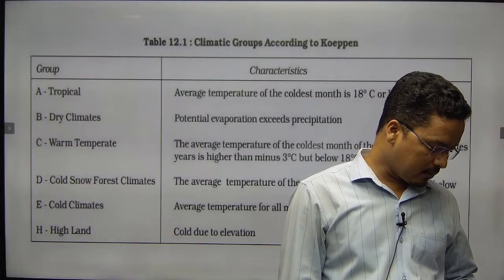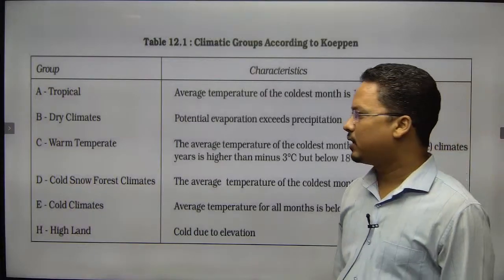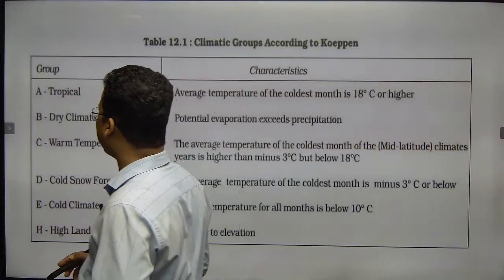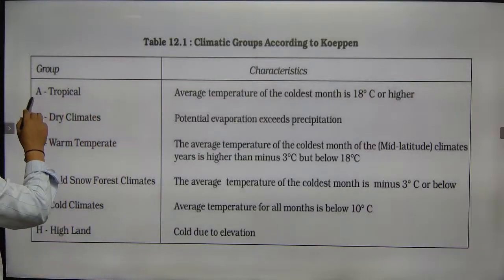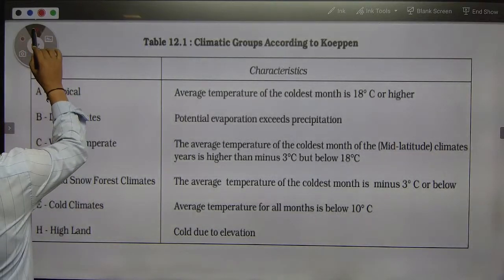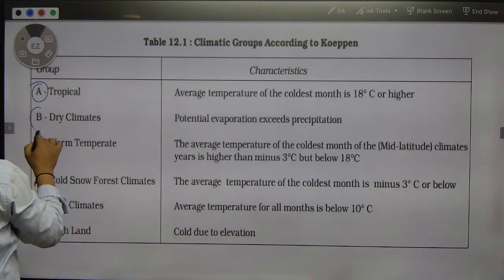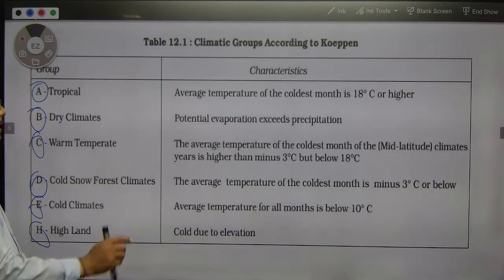The important thing is that he has used this alphabet. For example, here you can see the capital alphabets A, B, C, D, E, H, H for Highland. A means tropical.